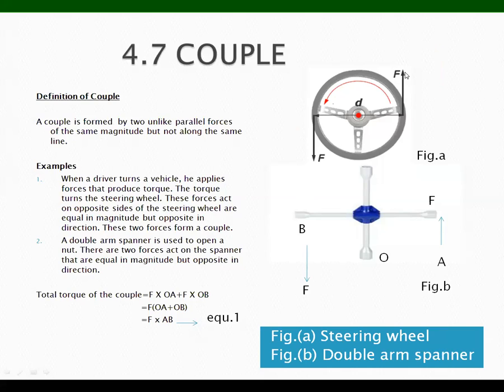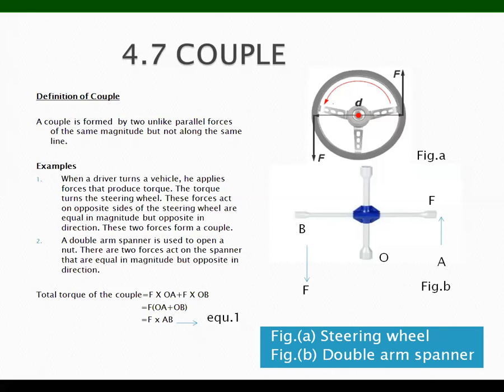These forces are equal in magnitude. Magnitude means if it is 2 Newton, then this will be 2 Newton as well, but its direction will be opposite to this force. If it is upward, this will be downward. So a couple is formed by two unlike parallel forces of the same magnitude but not along the same line.